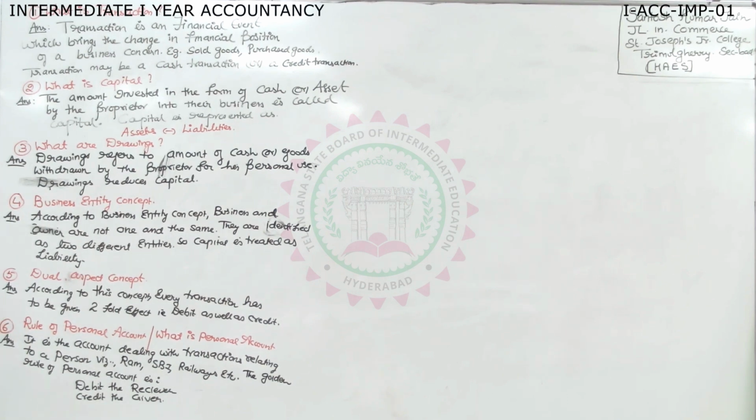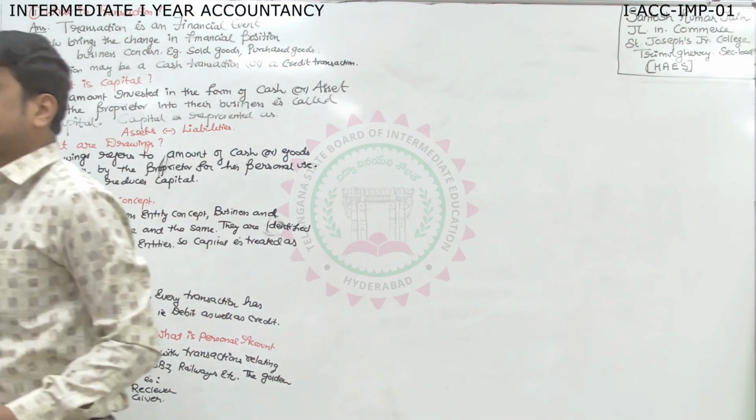Similarly, they may ask, what is nominal account? See, in one answer you are learning 3. Only one word we are going to change. It is the account dealing with transactions relating to incomes and expenses, like salary, interest received, etc. Then the golden rule is debit all expenses and losses, credit all incomes and gains.